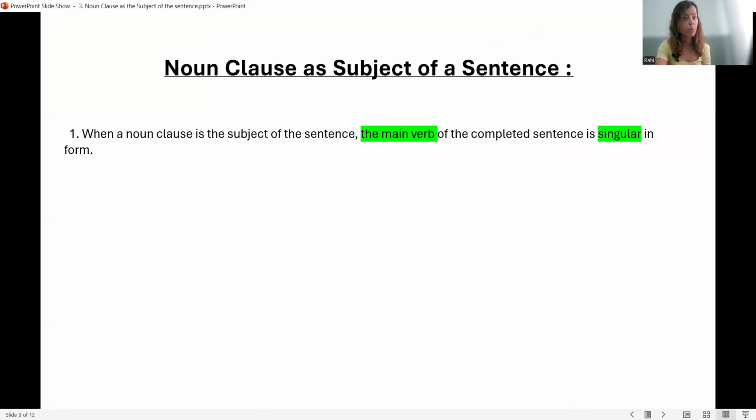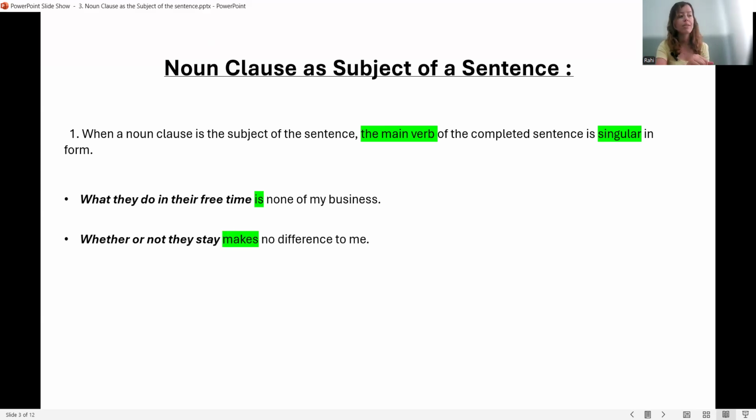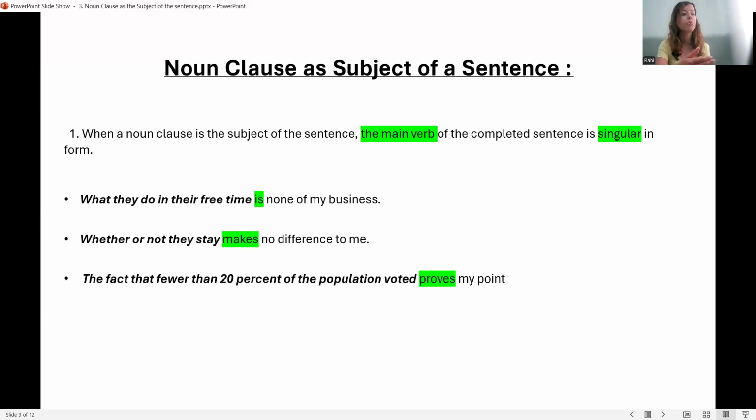And when a noun clause is the subject of the sentence, the main verb is in the singular form. So you cannot use a plural verb with it. Example, what they do in their free time is none of my business. You cannot use the verb are here. Why? Because it's the subject of the sentence, and we can use the pronoun it instead of the noun clause. So I can say it is none of my business. So singular verb. Whether or not they stay makes no difference to me. Makes, singular verb again. The fact that fewer than 20% of the population voted proves my point. It proves my point. So singular verb again.